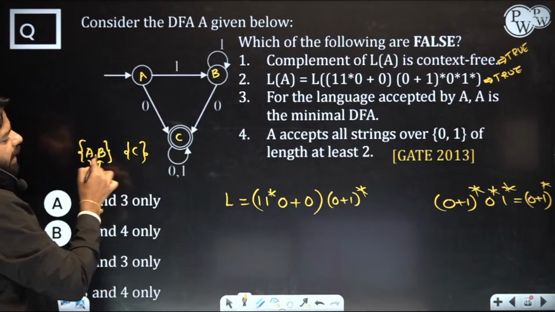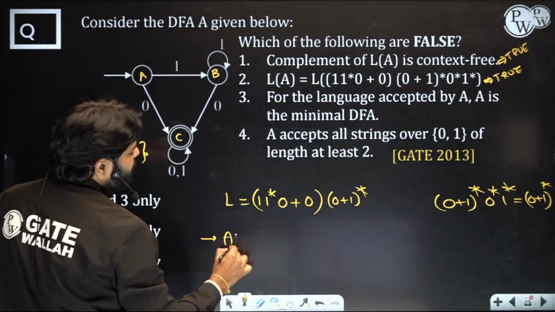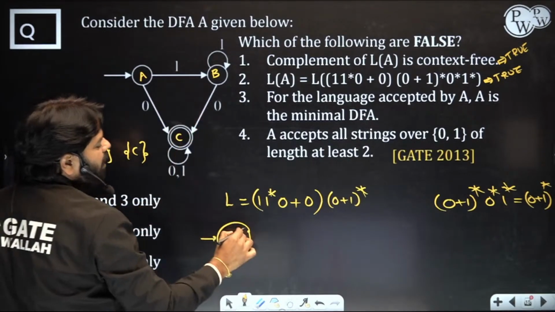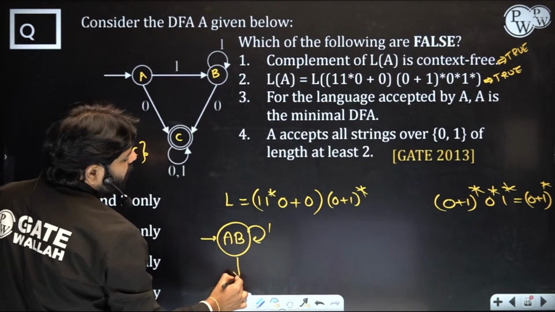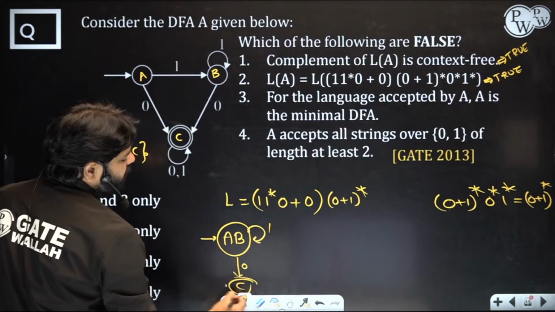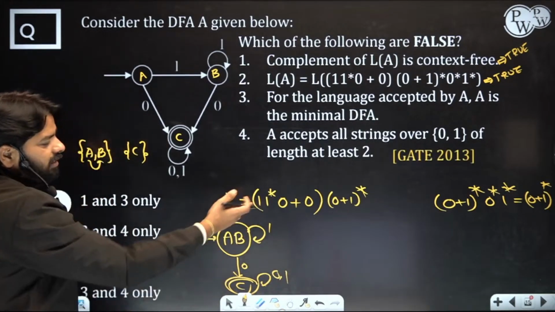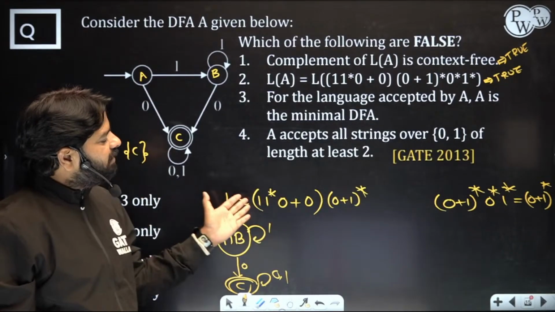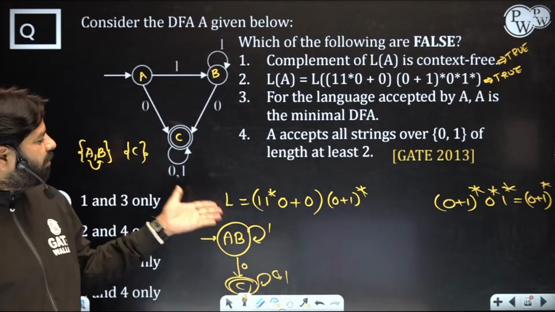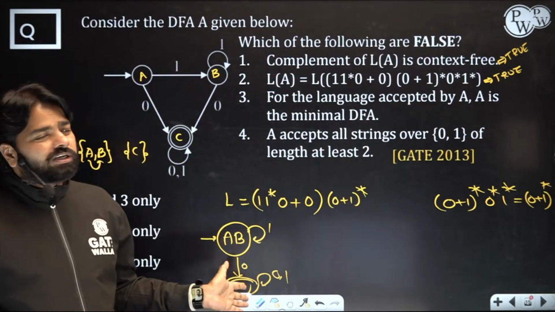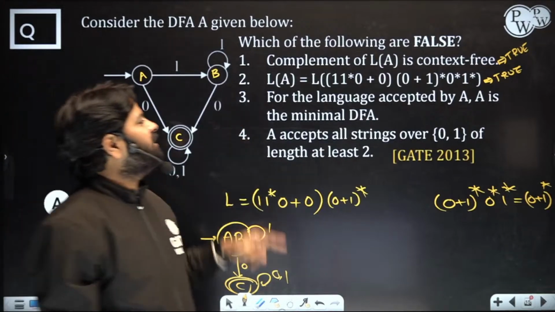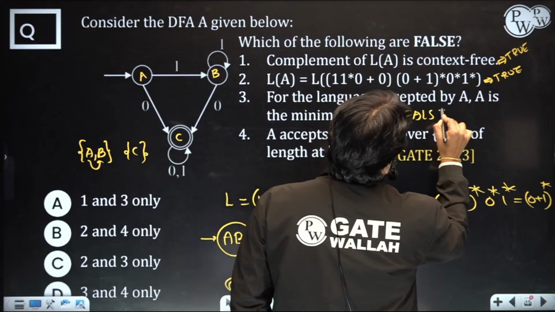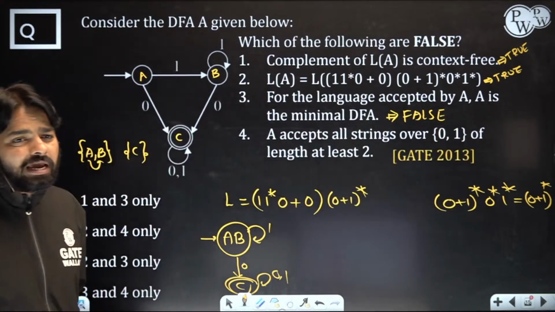You can combine A and B, and you get a machine like this, A B. When you combine it, on 1 you put a self loop, on 0 you go to C. That's it. This is your final machine. If you look at this, it is just 1 star 0 followed by anything, the containing 0 machine. Containing 0, you just require 2 states, but they designed it with 3 states. So this is false, because they say it is minimal. Actually it is not minimal. You can design with 2 states for representing the same language.